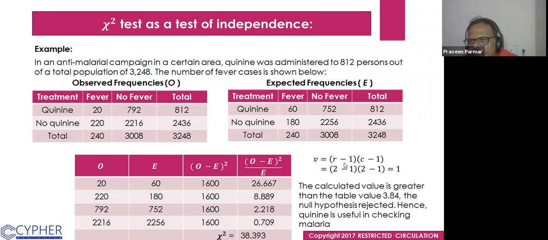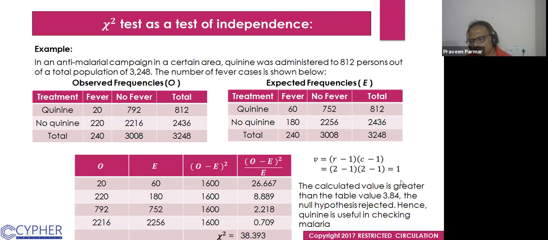This is the degree of freedom. The R minus 1, we have the 2 rows here, and 2 minus 1, and 2 columns we have. So 2 minus 1, 1 into 1 is 1. So we see in the chi-square table, in the row of degree of freedom 1, there is a value. The table value is 3.84. So the null hypothesis is rejected, because our value is greater than that table value.